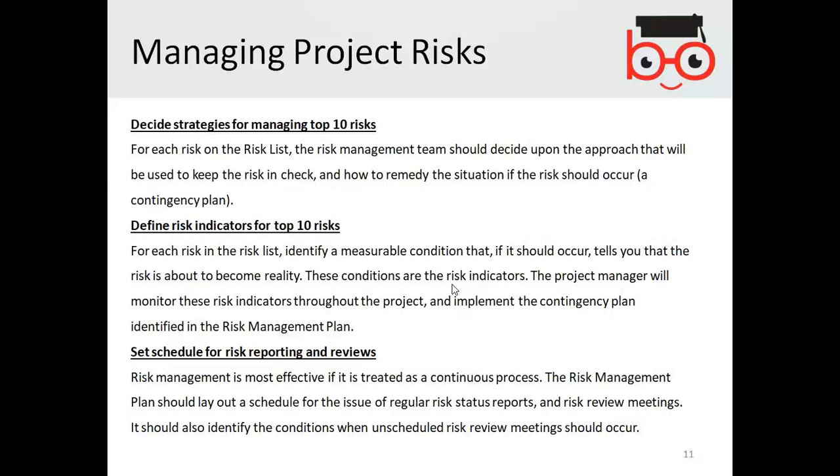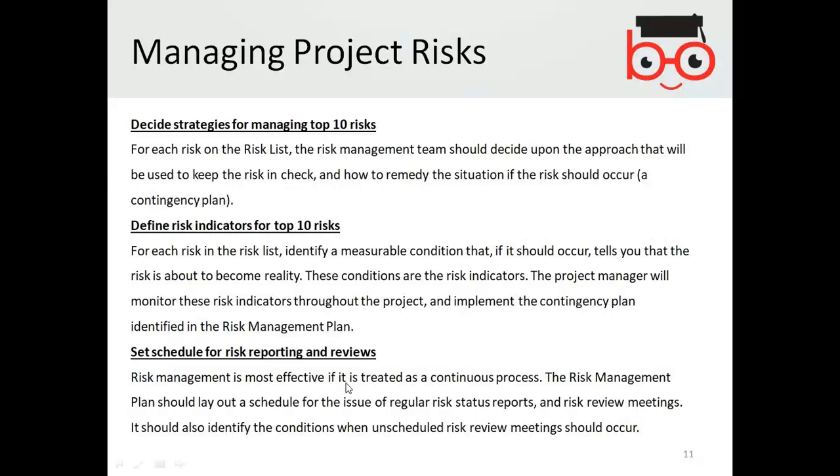But if 6 developers are not available, then the indicator is triggered and you need to take the action that, okay, the project cannot go through if you have fewer team members than expected. So you not only identify the risk, but you should have some indicators, some threshold, in order to take some actions according to the remedy plan.